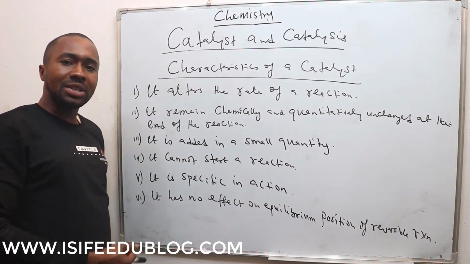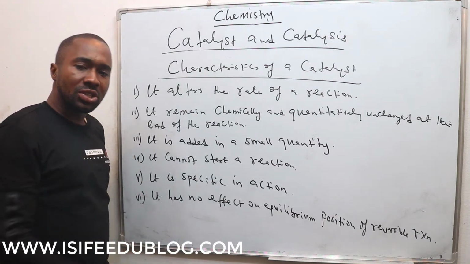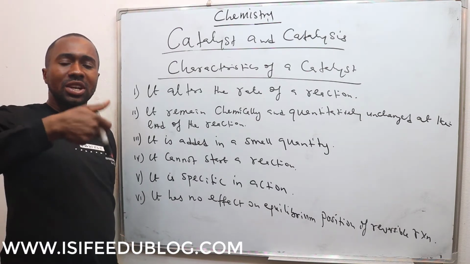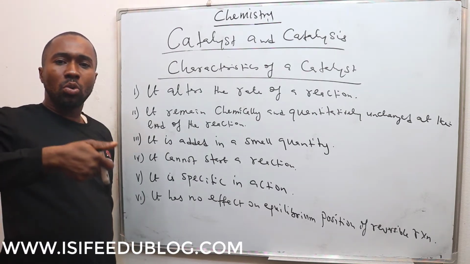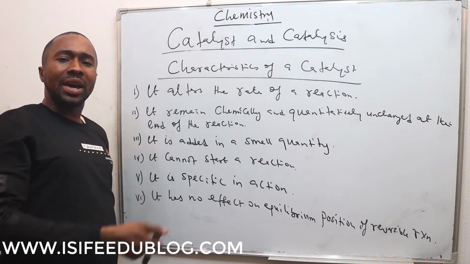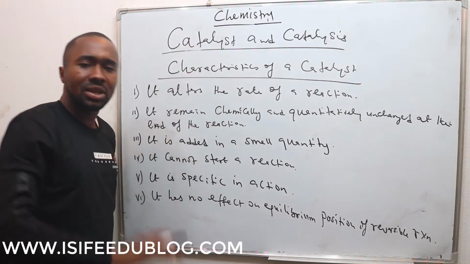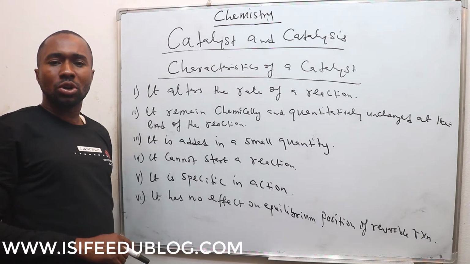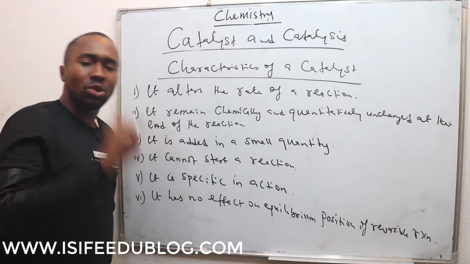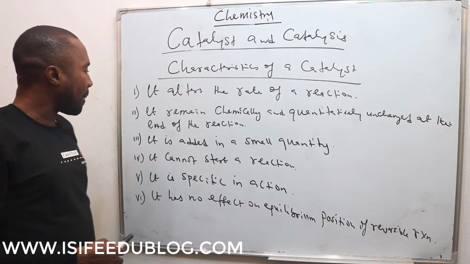When you add a catalyst and the catalyst increases the activation energy of the reaction, it means that the catalyst is a negative catalyst because the reaction will take a longer time before it can be accomplished. But when you add a catalyst and the catalyst decreases the activation energy of the reaction, it means that the catalyst you added is a positive catalyst and the rate of the reaction will be high.